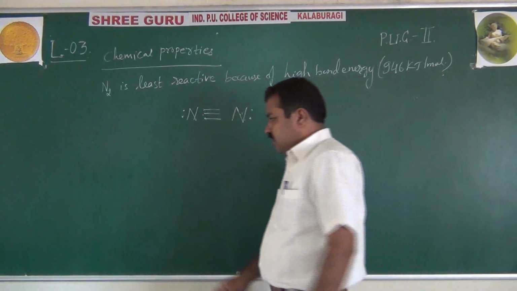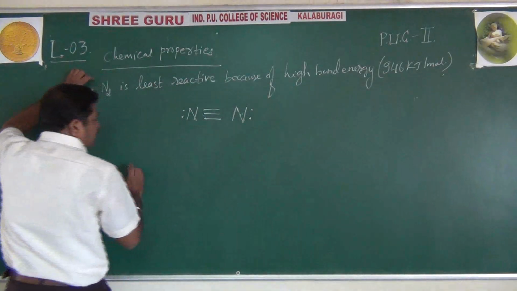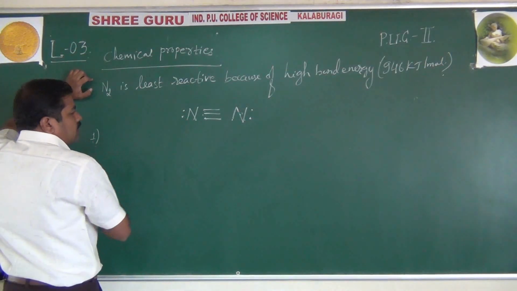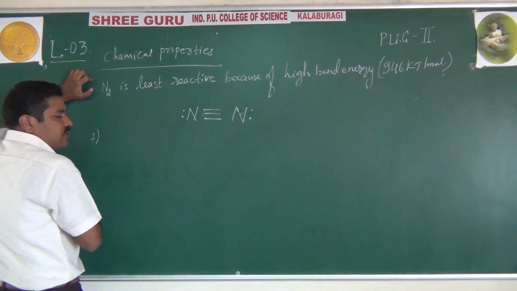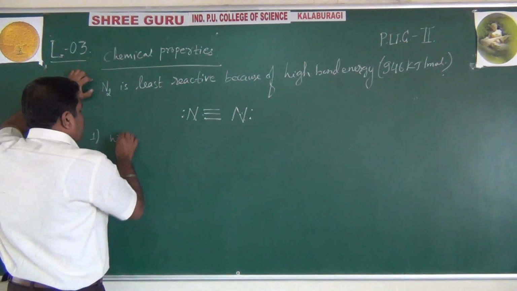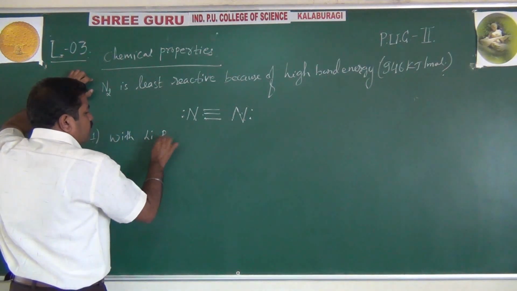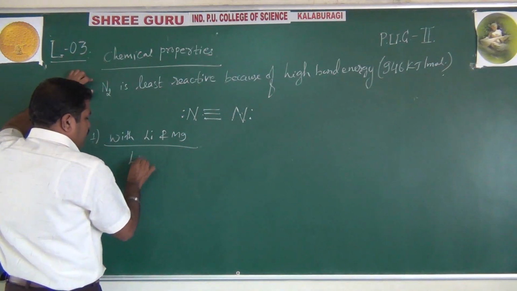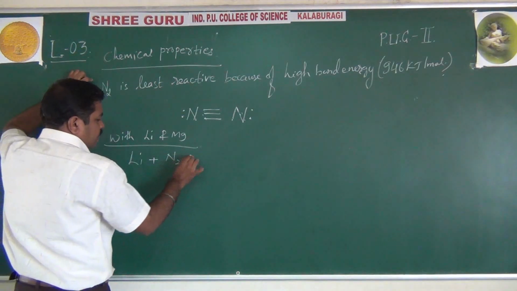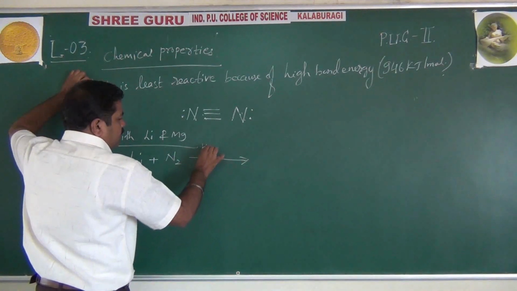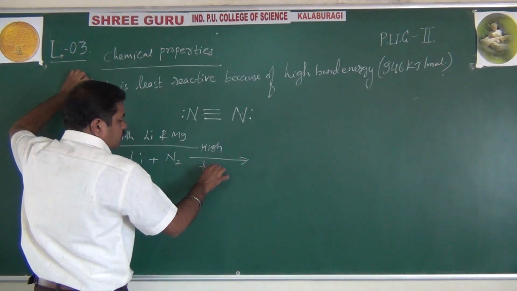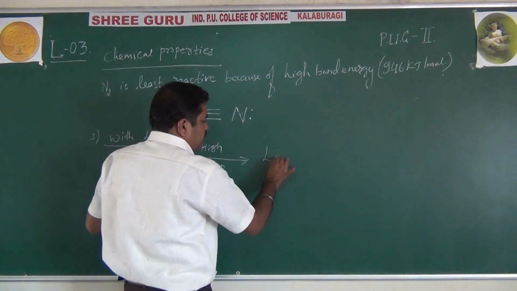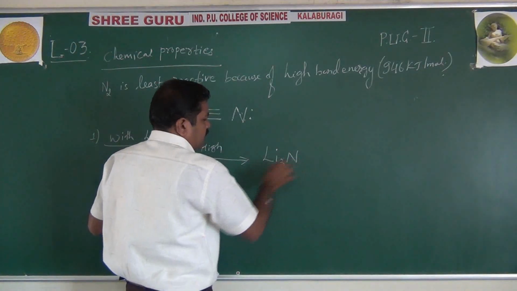Right. Now coming to the first chemical property. Nitrogen reacts with lithium and magnesium and forms the respective nitrides. Nitrogen combines with metals like lithium at a high temperature. Lithium combines with nitrogen to form lithium nitride, Li3N.